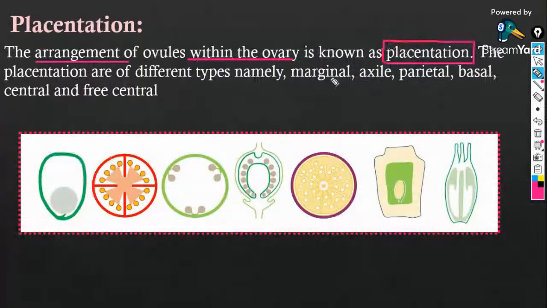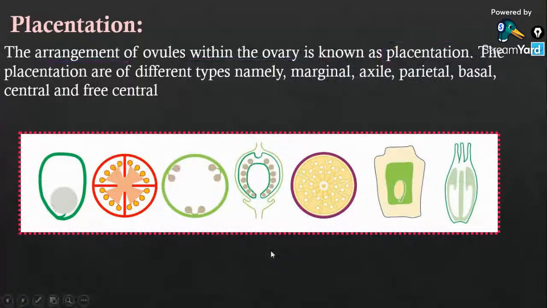Look, this is an ovule. The ovule can be arranged like this, yellow colored, in different ways. I will show you a true image, then you will clearly understand what placentation is.